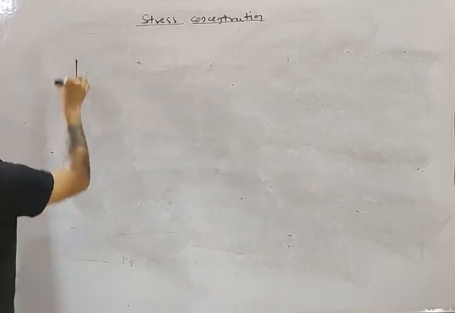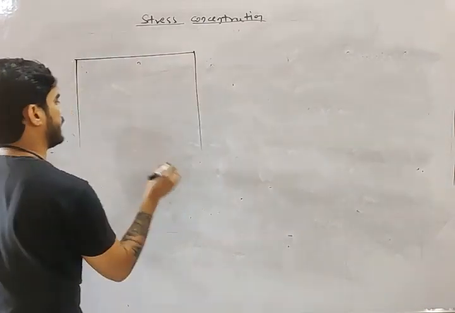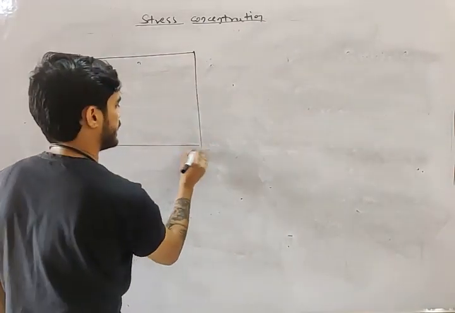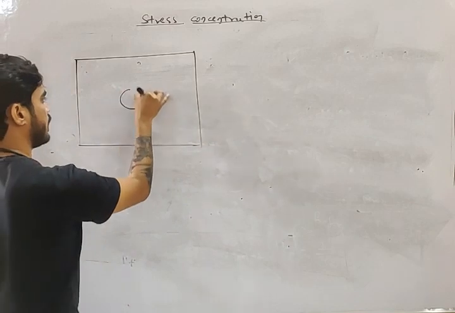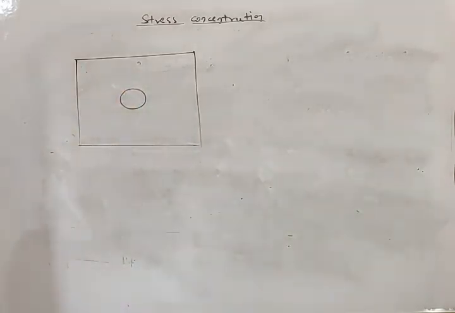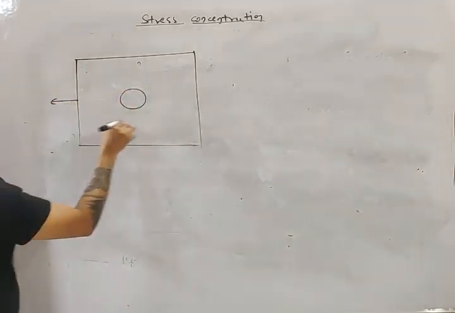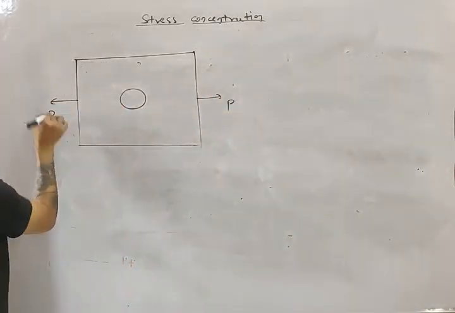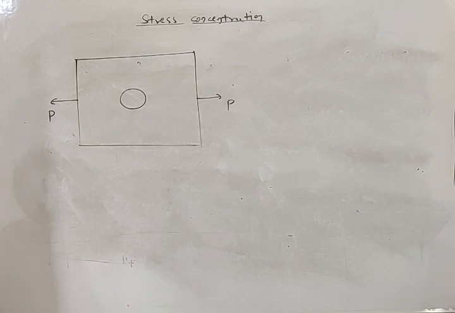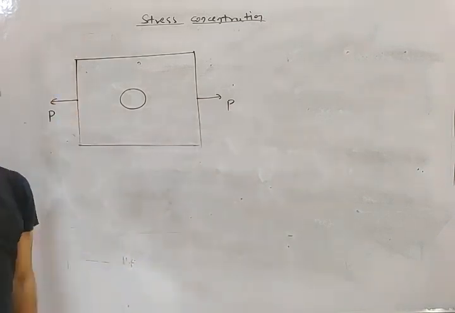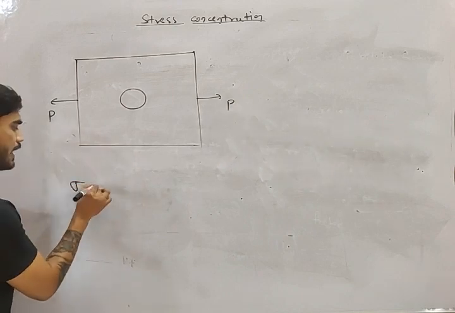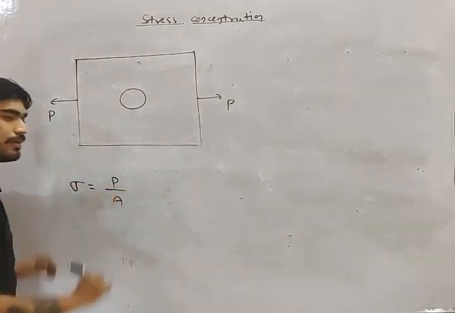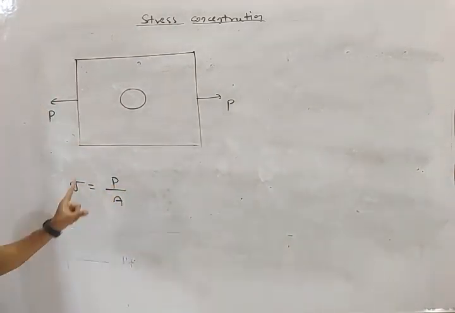Let's say you have a metal plate, and there is a hole in the metal plate. You are applying a load P. Now, my friend, what will be the stress in the cross section? Sigma equal to P by A, right?